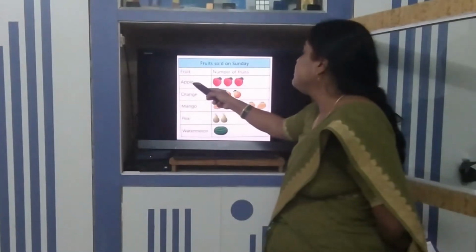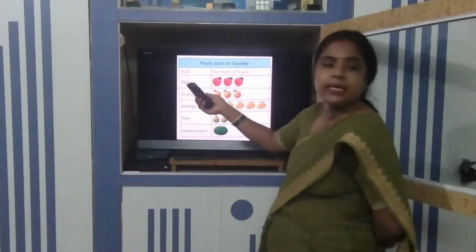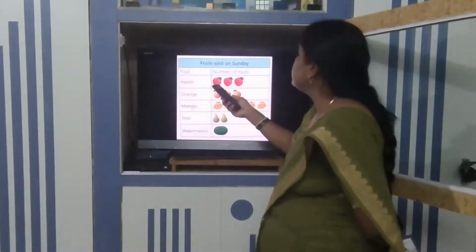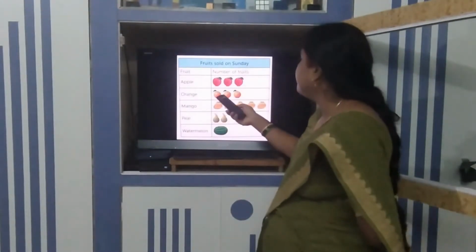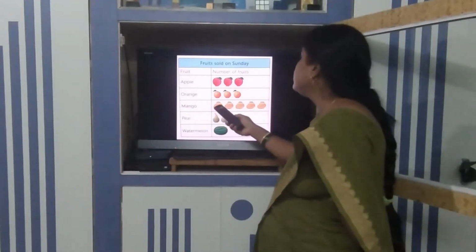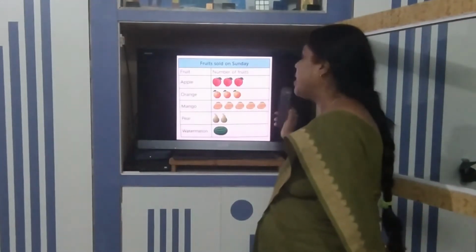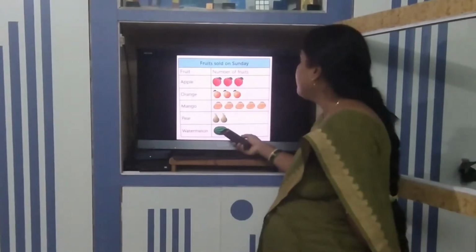The first fruit is apple. How many apples did he sell? 1, 2, 3 apples. How many oranges? 1, 2, 3 oranges. How many mangoes? 1, 2, 3, 4, 5 mangoes. Then how many pears? 1 and 2 pears. How many watermelon?